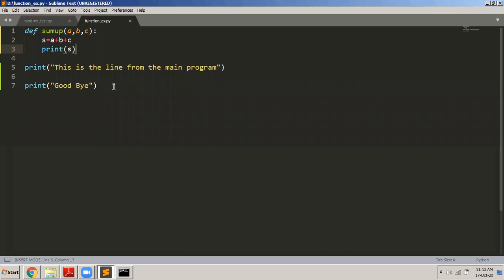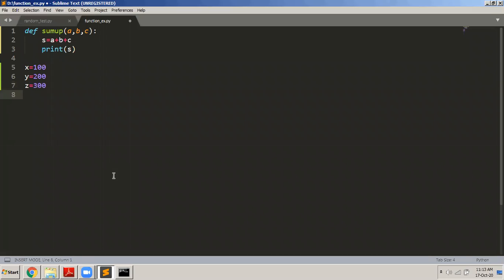That's it. Now what I will do in the main program is declare three variables: x equals 100, y equals 200, z equals 300. So I declare three simple variables and initialize them, I put some values into them, 100, 200, and 300. And then finally, I want to sum them up. So instead of adding x, y, z here, I am going to use a function to do this. So I write sum up x, comma, y, comma, z.